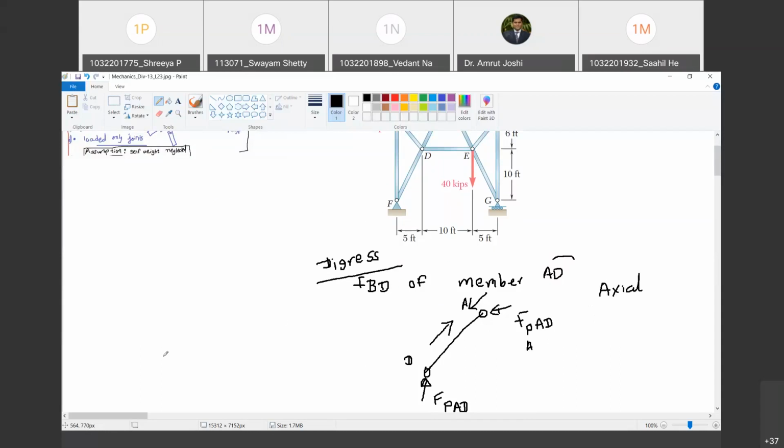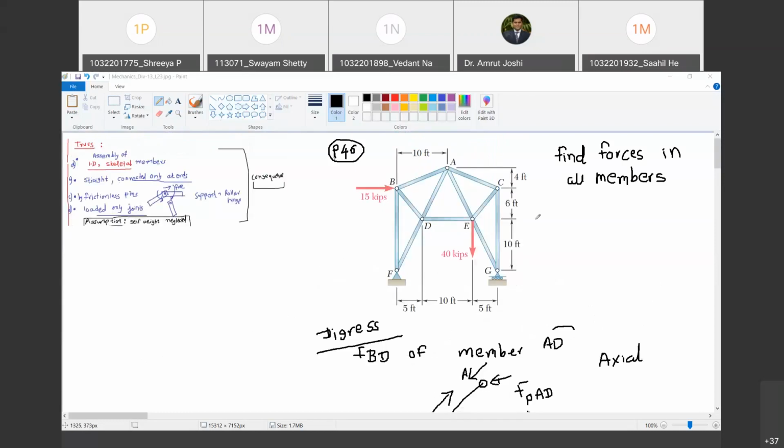Why do we call them axial forces? Because they are directed along the axis of a skeletal member. We have defined what is the axis of a skeletal member. The axis of a skeletal member is along the length, joining centroids of cross sections. Do you agree with me?